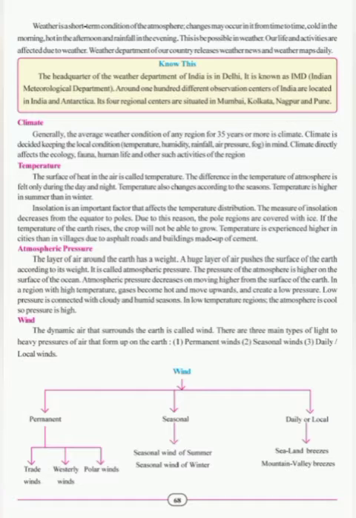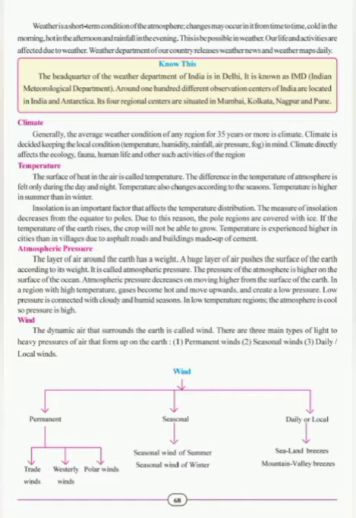Wind. The dynamic air that surrounds the earth is called wind. There are three main types of winds that form on the earth: first is permanent winds, second seasonal winds, third daily or local winds. Students, you can see a flow chart on page number 68 in which you can see the types of winds, that is permanent, seasonal and daily or local winds.